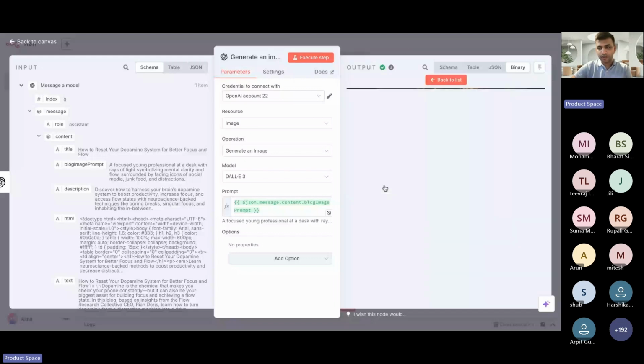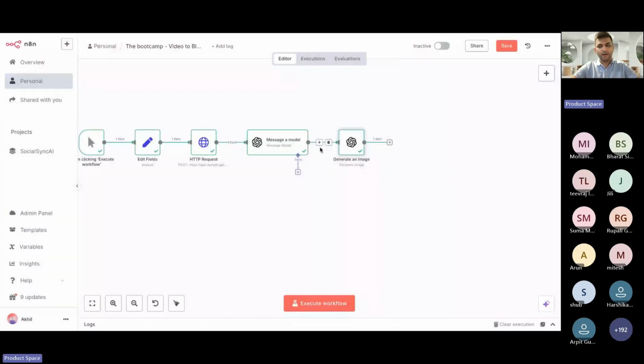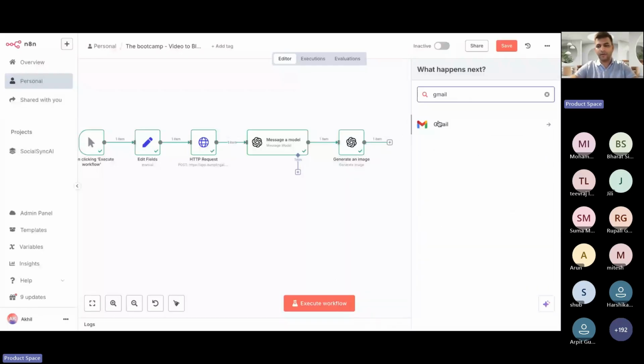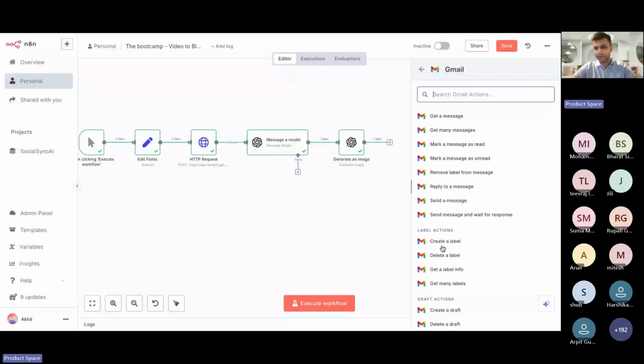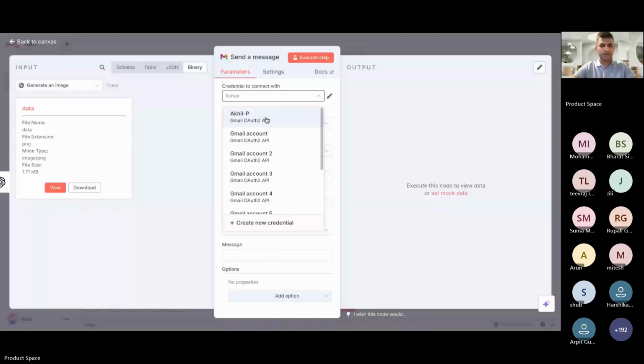Let's look into this image. Awesome, yeah, it's about the brain. Now we have everything, right? What we want next is to send this output in a mail. So now I'll select the next node as mail, click on Gmail, and click on send a message. And I'll select my account.